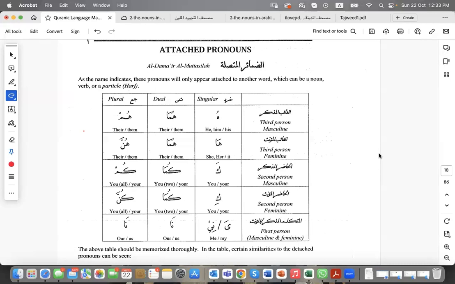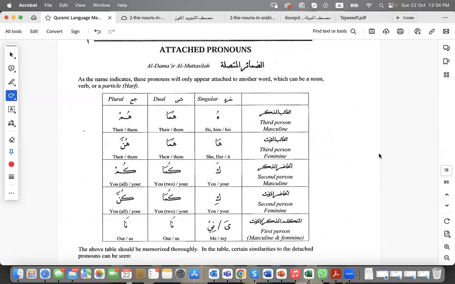The first thing that we know about the attached pronouns, الضمائر المتصلة, is that they are there to refer to someone, somebody, or something that has been mentioned before. Two, they are going to be attached. The question is, where are they going to be attached in the word? The answer is that they are attached all the time at the end of the word. You will never find them at the beginning of the word.